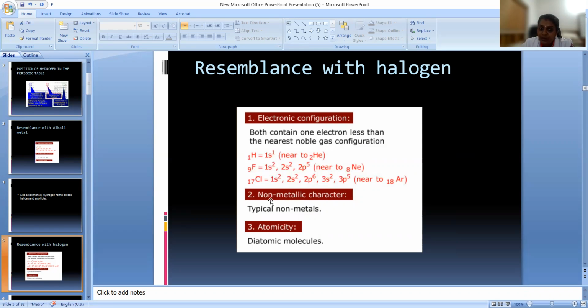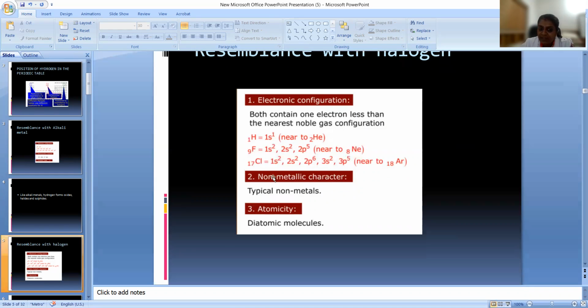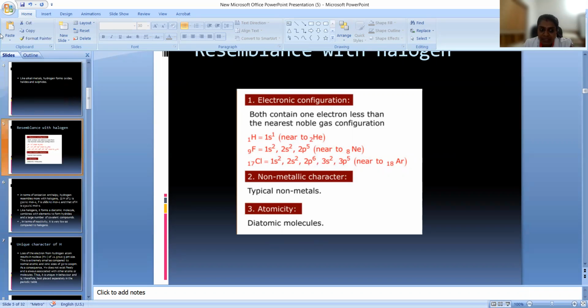All the halogens are non-metals, so a small non-metallic character is also there for hydrogen. And its atomicity, just like chlorine, bromine, iodine, which we write as Cl2, Br2, I2, the atomicity of hydrogen is also 2. We write hydrogen as H2, right?